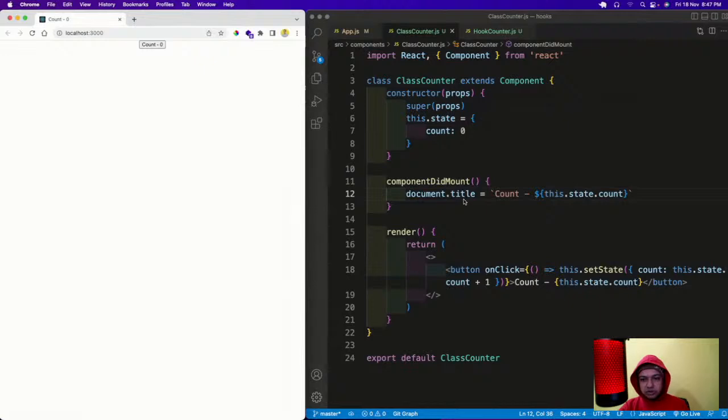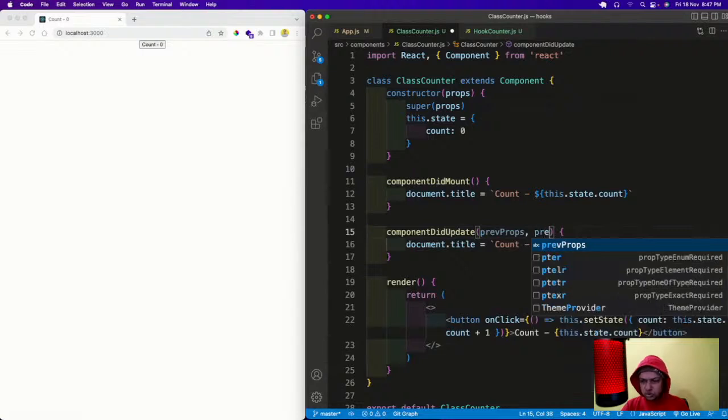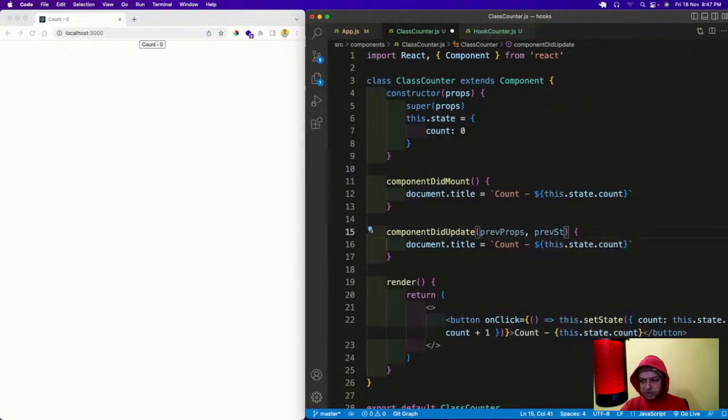We have another method known as componentDidUpdate, which runs when the state changes. Let me copy this thing and write componentDidUpdate. It generally takes two things. We're going to use that soon, so I will write them also: prevProps, comma, prevState. Again, prevState will take care of the previous state. It is not required to use them. I will save it. So now I will come here.